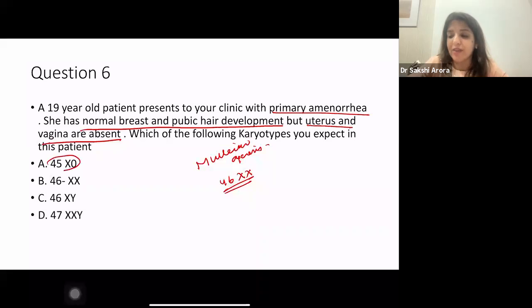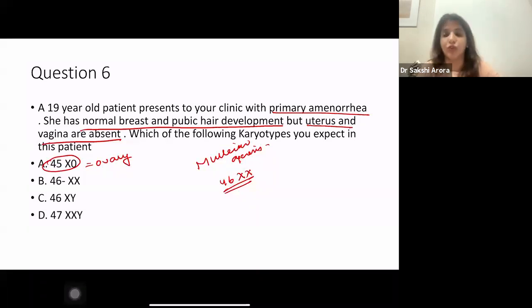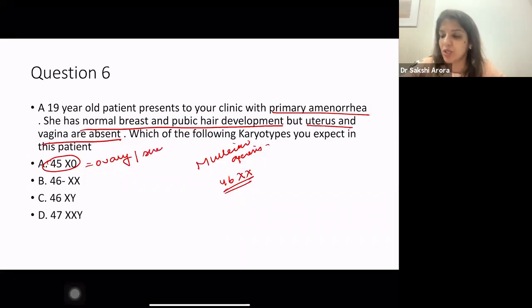In 45XO, because the Y chromosome is absent, the gonad will be an ovary. But will it be well developed? No, it will not be well developed. It will be a streak ovary. And a streak ovary will give decreased estrogen. So breast and pubic hair will not be present. From the ovary, not only estrogen but androgens also come out, right? So breast and pubic hair will be absent.